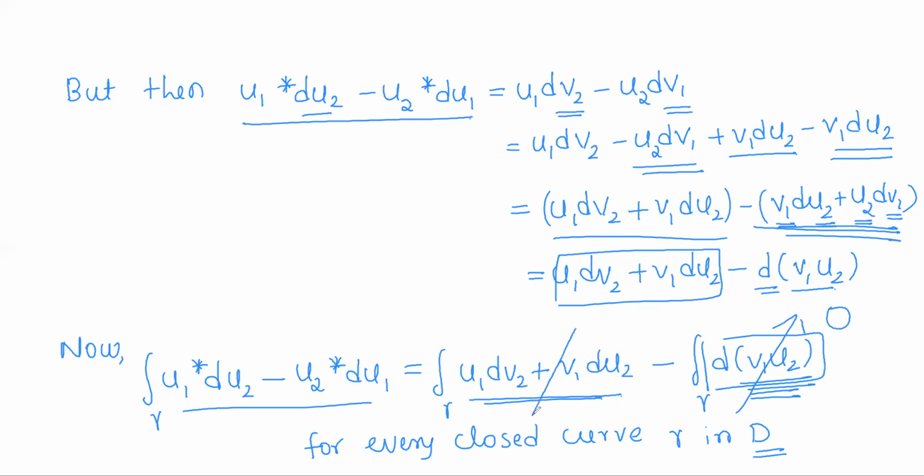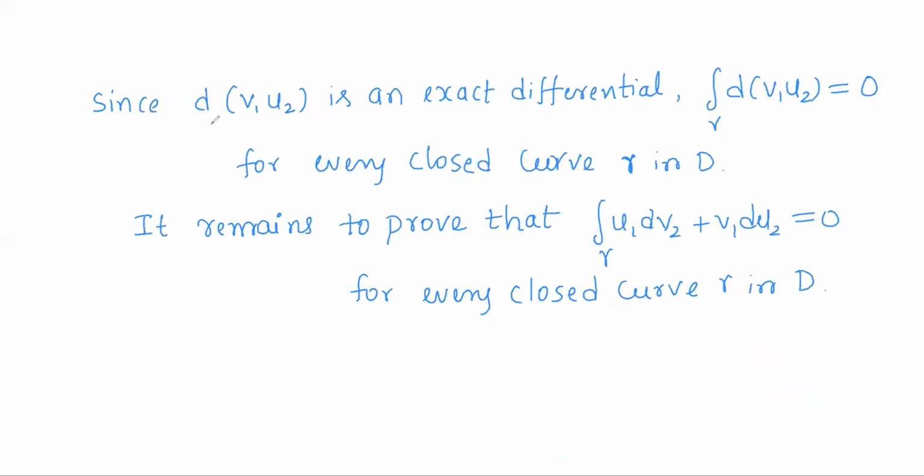So if I prove this integral is also 0, then the integral of u1 star du2 minus u2 star du1 will be 0 for every closed curve gamma in D. So that will imply that this will be an exact differential in D. Right, that is what I have written here. So d(v1u2) is an exact differential, so its integral will be 0 for every closed curve gamma in D.